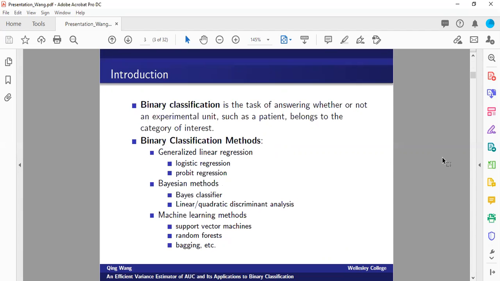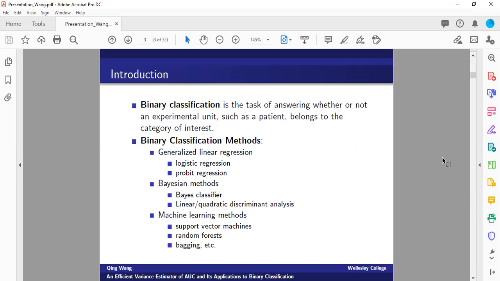Binary classification is the task of answering whether or not an experimental unit, such as a patient, belongs to the category of interest or not. It has many different applications in various disciplines. In addition, we have several available approaches to solve a binary classification problem.